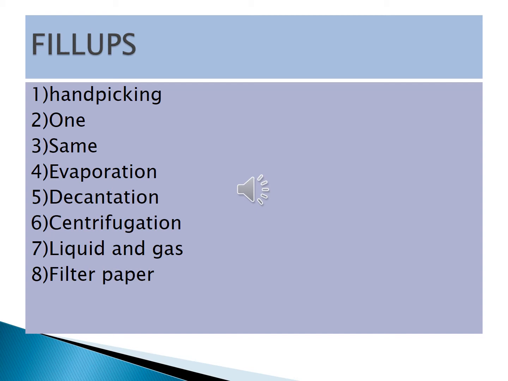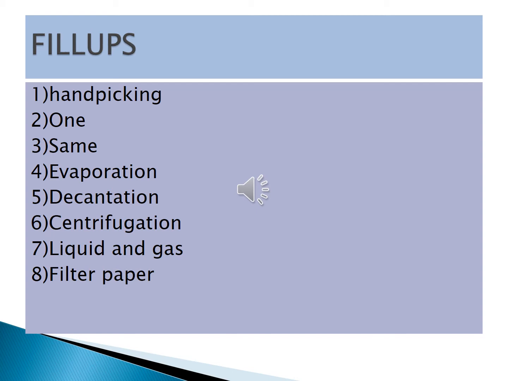Write fast, children. Now second question. Pure substance is made up of only dash type of matter. Only one type of matter. O-N-E, one.